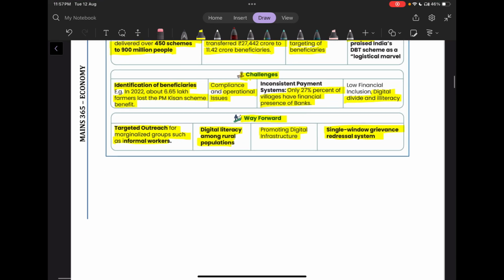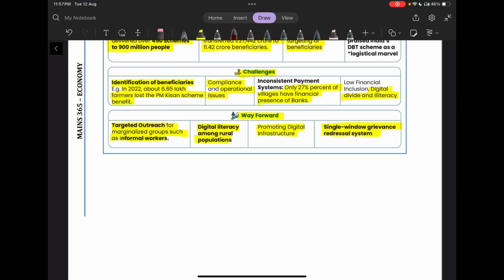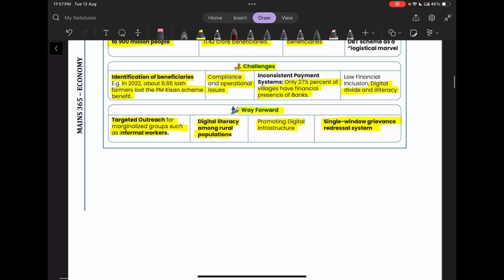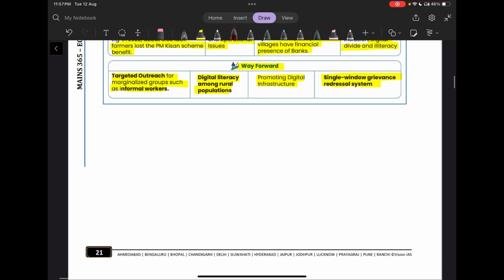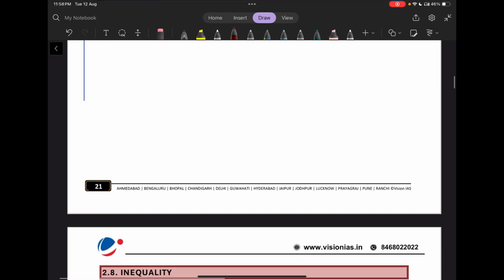So what can be the way forward? Way forward can be targeted outreach for marginalized groups such as informal sector workers. Then digital literacy among rural population can be promoted. Then we can also promote digital infrastructure, and we should have a single window grievance redressal system.